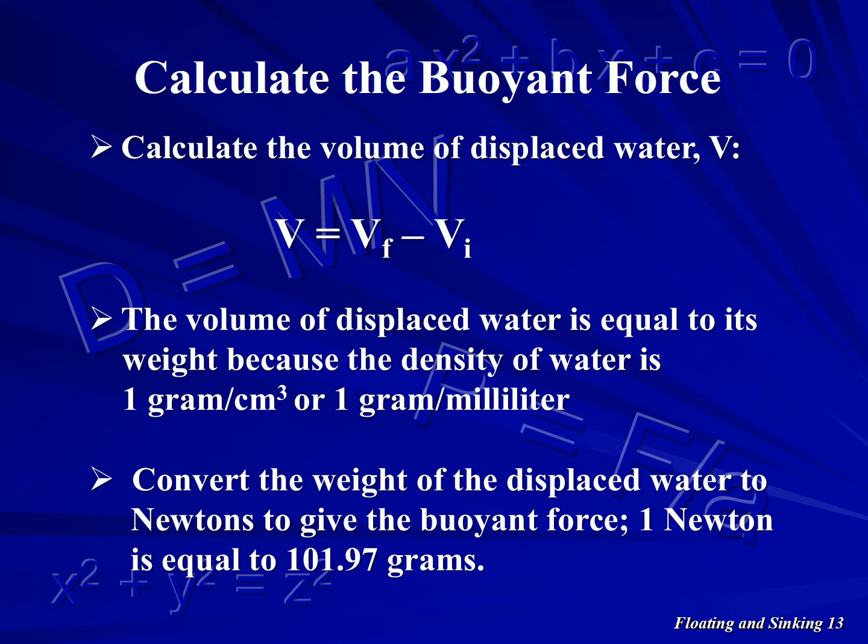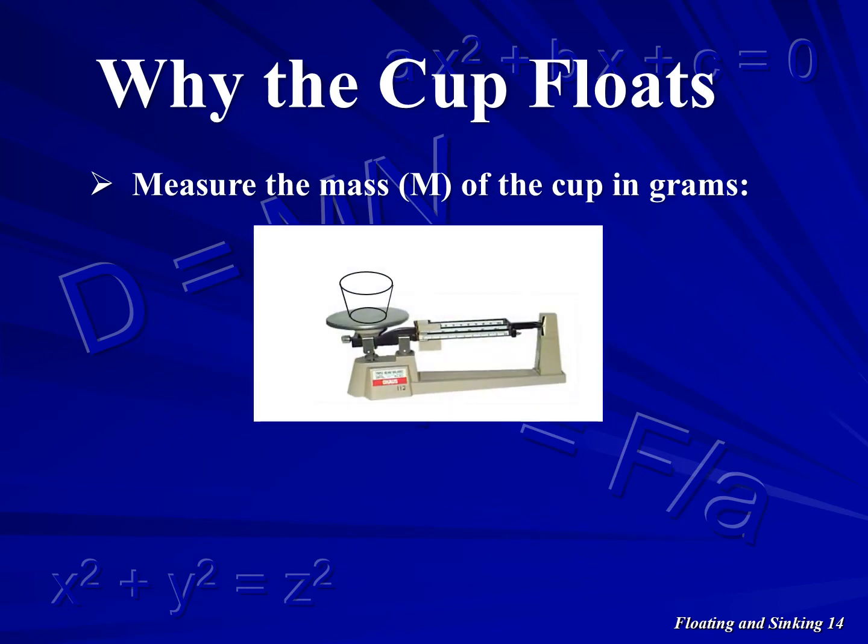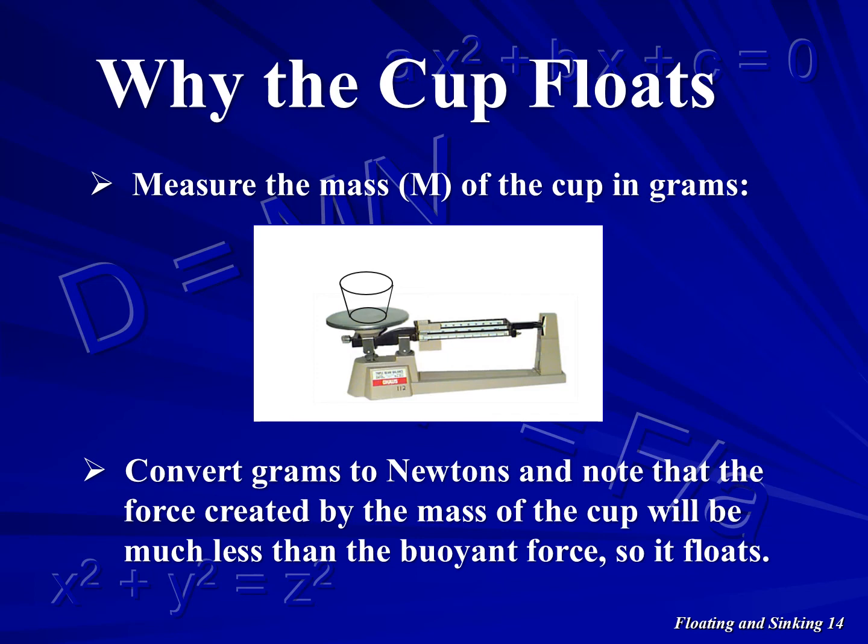Now convert the weight of the displaced water in grams to newtons to obtain the buoyant force. Remember that 1 newton is equal to 101.97 grams. Measure the mass of the cup in grams using a triple beam balance. Convert grams to newtons to calculate the force that the cup makes on the water. The cup floats because the force created by the cup is much less than the buoyant force.